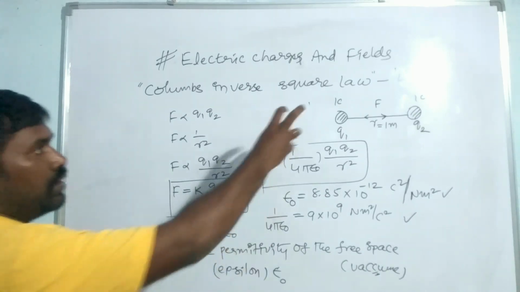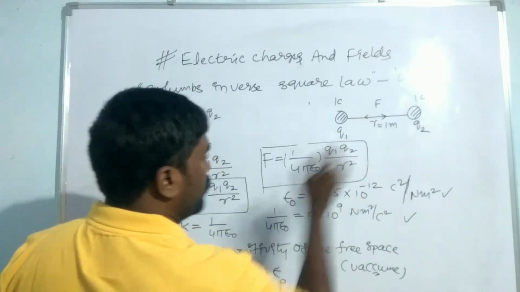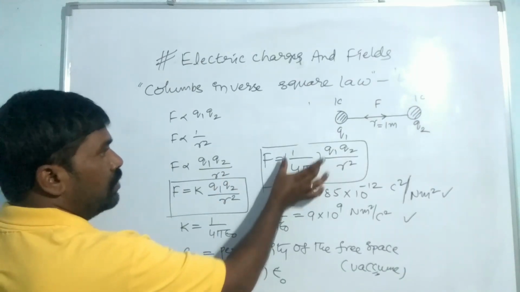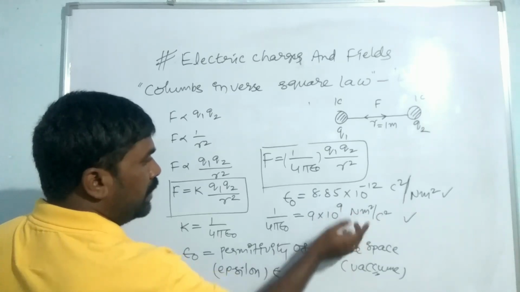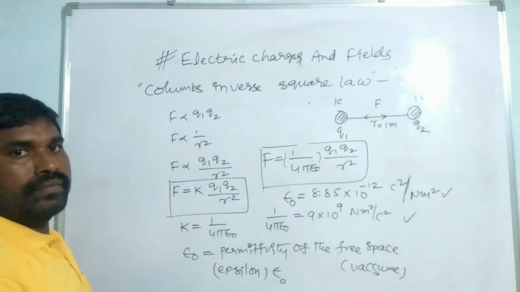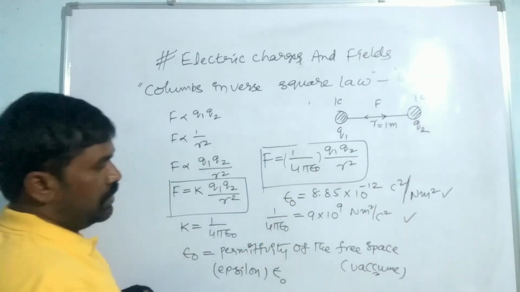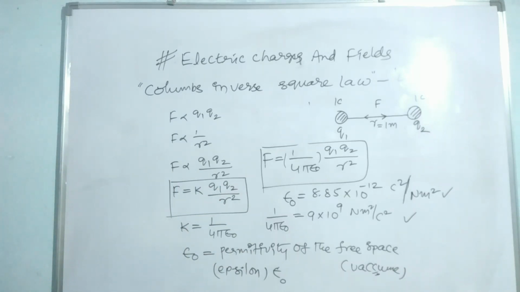Then how much should the force of attraction or repulsion be? It is 1 into 1 by 1 square, which is nothing but 1 by 4 pi epsilon naught. That is 9 into 10 to the power 9 Newton meter square per Coulomb square, so that much newton force should be acting.